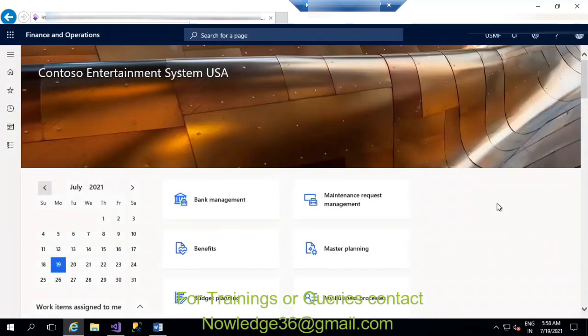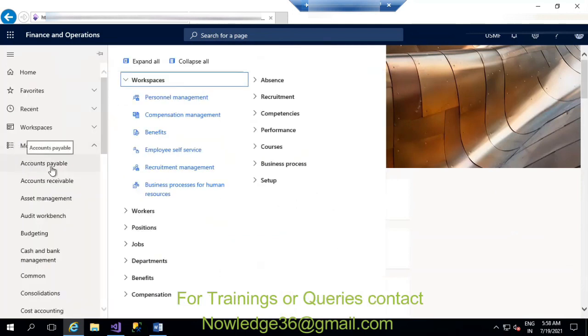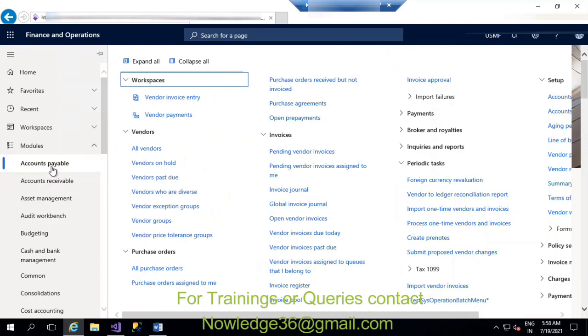So I'm closing this. This is what a client looks like. In the client, if you have some requirement, for example in accounts payable about the vendors, and a functional consultant gave you vendor related information, you will be able to see the requirement related information in vendors. After the requirement, you can come back to Visual Studio and do some modifications accordingly, okay.